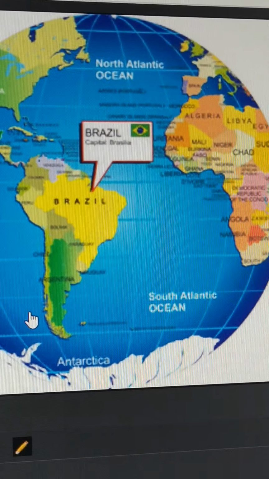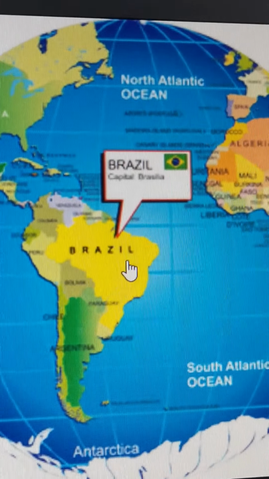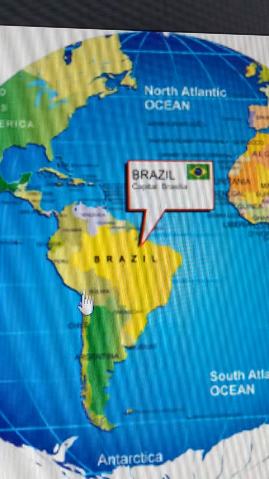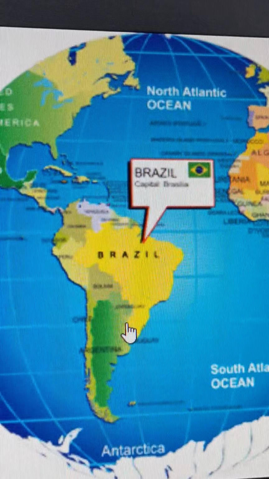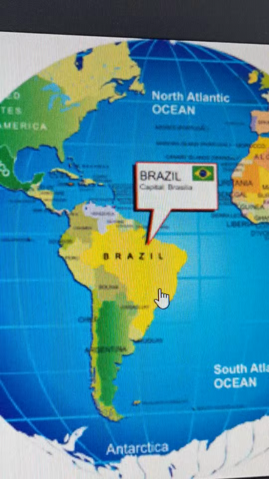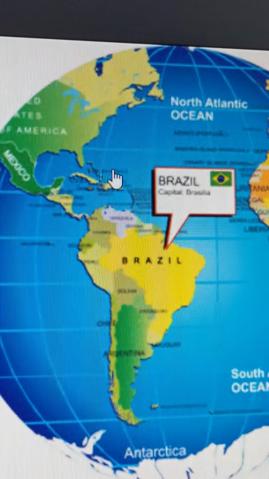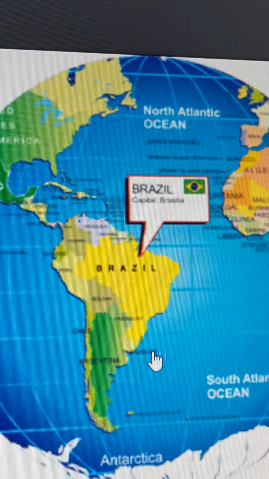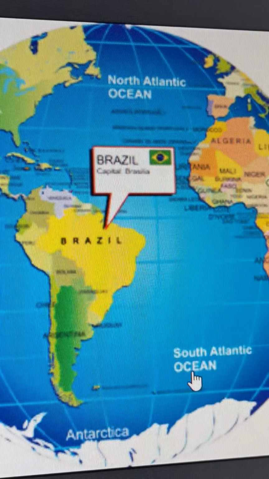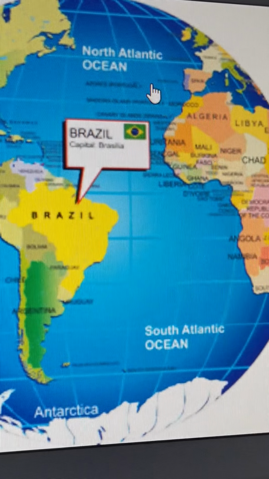Okay? 好 if you look at this map, then Brazil is here. Okay? This is South America, and Brazil is very big. It covers almost, I think this is about half or more than half of South America, right? And this is the Central America, 这是中美洲, and this is the North America. So Brazil is here, okay? This is South Atlantic Ocean, 就是南太平洋，南大西洋，那这个是北大西洋，okay?